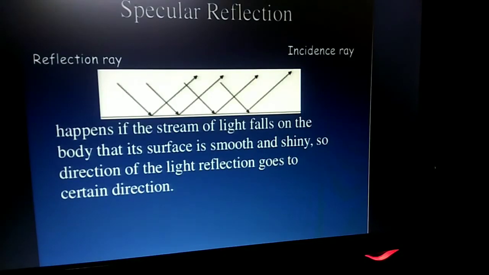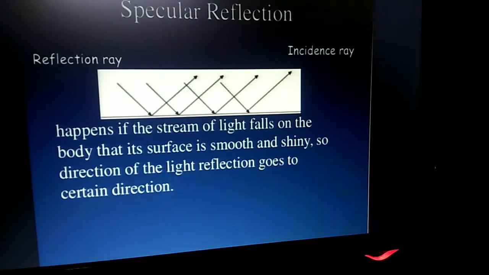Whenever light rays fall on a smooth surface, they undergo reflection, and all the incident rays hitting the reflector are parallel with each other, and all the reflected rays are also parallel to each other.